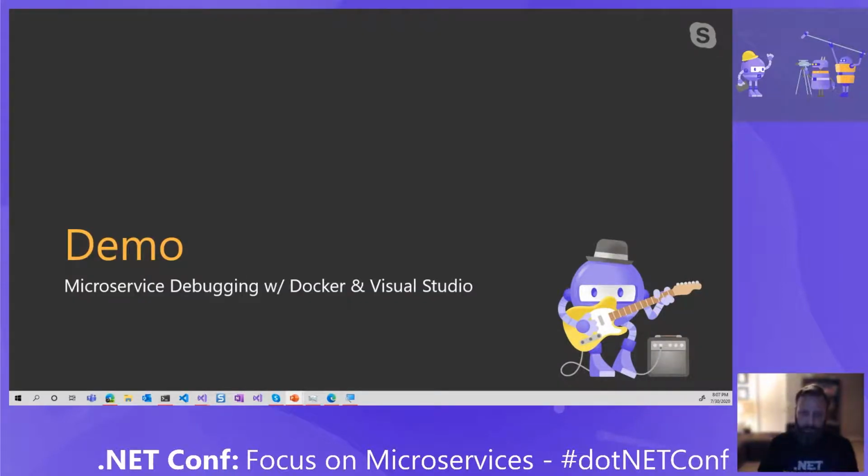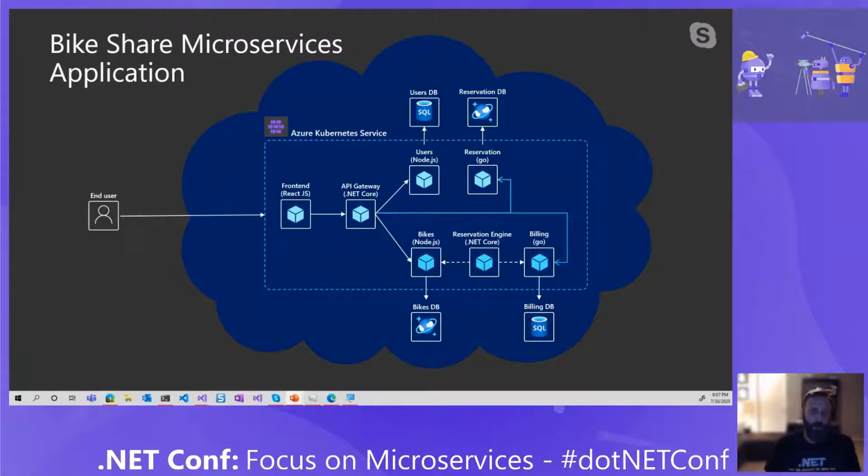But let's take a larger example. So here's an example of a more realistic microservice application. This is a bike sharing web application. And as you can see from this particular application, there's a lot more moving parts. We've got multiple types of databases. We have a React.js front end. There's .NET Core gateways. There's Node.js. There's Golang. A lot of pieces moving in here.